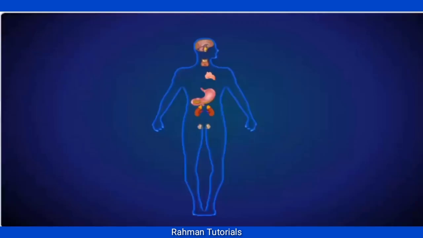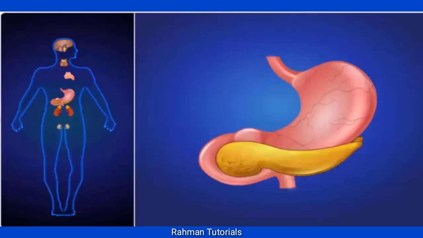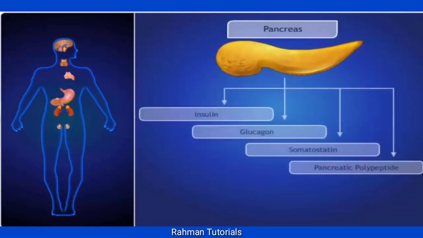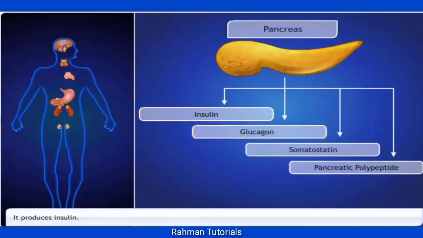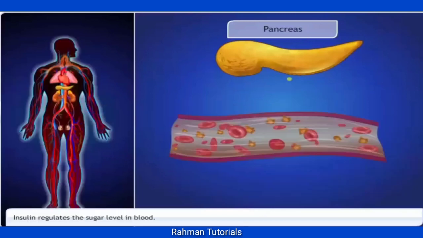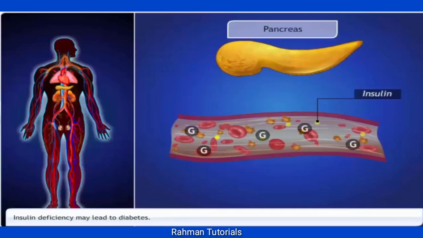The pancreas is located just below the stomach within the curve of the duodenum and secretes hormones such as insulin, glucagon, somatostatin, and pancreatic polypeptide. It is the second largest endocrine gland. Insulin regulates the sugar level in our blood. If the insulin hormone is secreted in small amounts, the sugar level in our blood rises and causes a disease called diabetes mellitus.